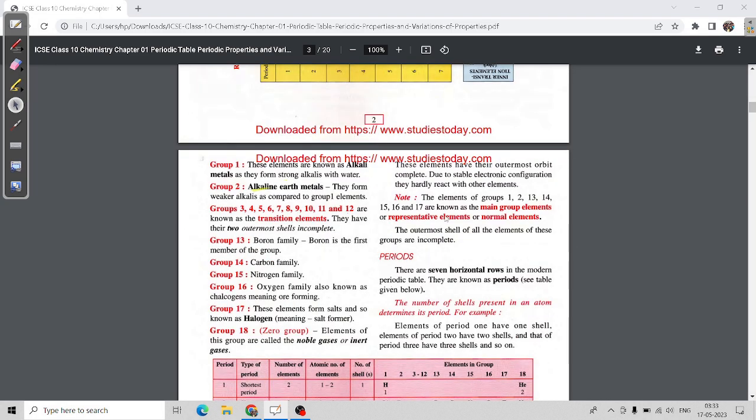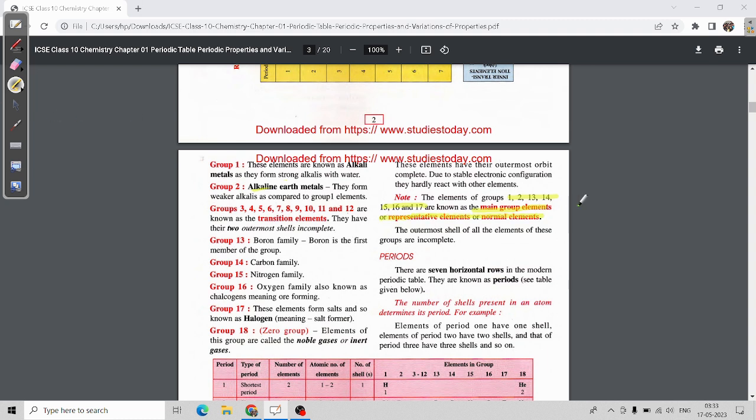As you see here, a note is also given. The note is very important. You should star mark the note. It says that groups 1, 2, 13, 14, 15, 16 and 17 are known as main group elements, or representative elements, or normal elements.